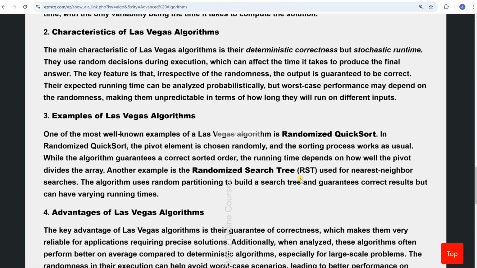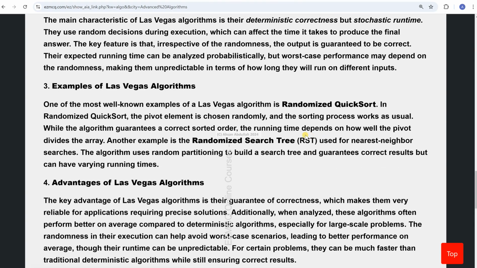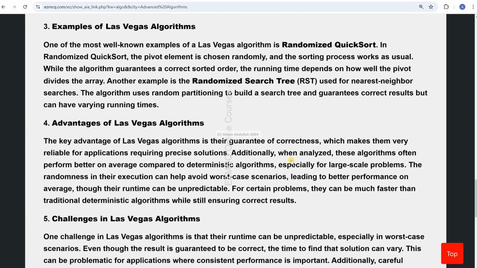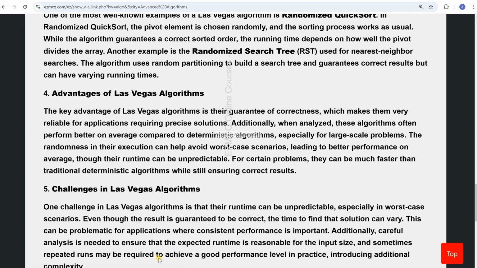Examples of Las Vegas algorithms are quicksort, which I have discussed a lot. Another example is the randomized search tree used for nearest neighbor searches. Nearest neighbor search is what is called lazy learning in the context of machine learning. This is not true machine learning. So what are the advantages of Las Vegas algorithms? Guarantee of correctness, which makes them reliable, for example for problems with precise solution requirements. And on average they tend to perform better than deterministic algorithms for large scale problems.